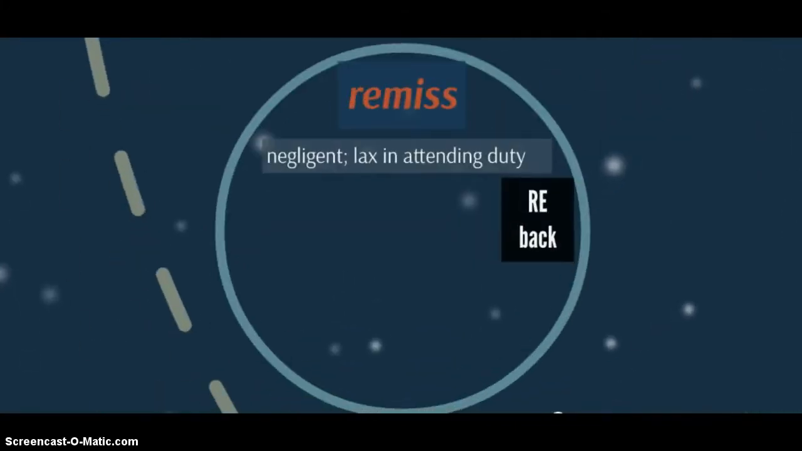All right, remiss. From the roots re, meaning back, and miss, meaning to send, it's an adjective. It means negligent or lax in attending to duty. So I can be remiss. Let's look at the sentence first. I've been remiss about doing my exercises. Sometimes Miss Naylor is remiss about getting to carpool duty on time when she has it because she forgets. So I had to put an alarm in my phone so that I would not be negligent like that.